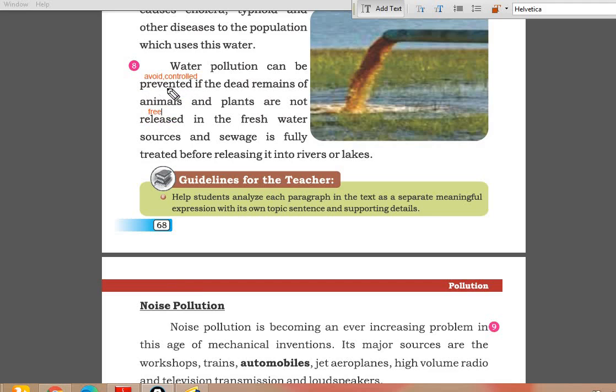Water pollution can be prevented, it can be controlled, it can be avoided. Okay, हम इससे बच सकते हैं if dead remains of animals and plants are not released, they are not free or thrown, अगर इनको नहीं फेंका जाता in the freshwater sources and sewage is fully treated before releasing it into rivers or lakes.